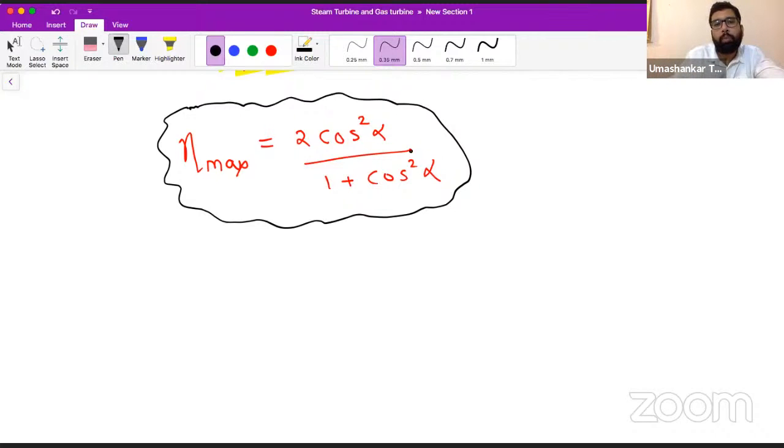All these formulas I am deriving are important for objective examinations and can be directly asked. Or since this topic is recently added, we can have a question like this also, that the value of alpha is this, now tell me the maximum efficiency of a Parson turbine or 50% reaction turbine.